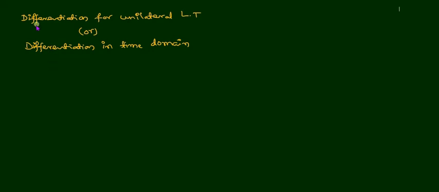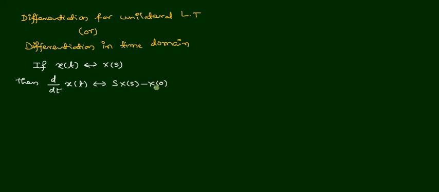In this session, we are going to discuss differentiation for unilateral Laplace transform property, or differentiation in the time domain. This property states that if a continuous time signal x of t has Laplace transform x of s, then the Laplace transform of the time derivative of this x of t signal will be s into x of s minus x of 0.